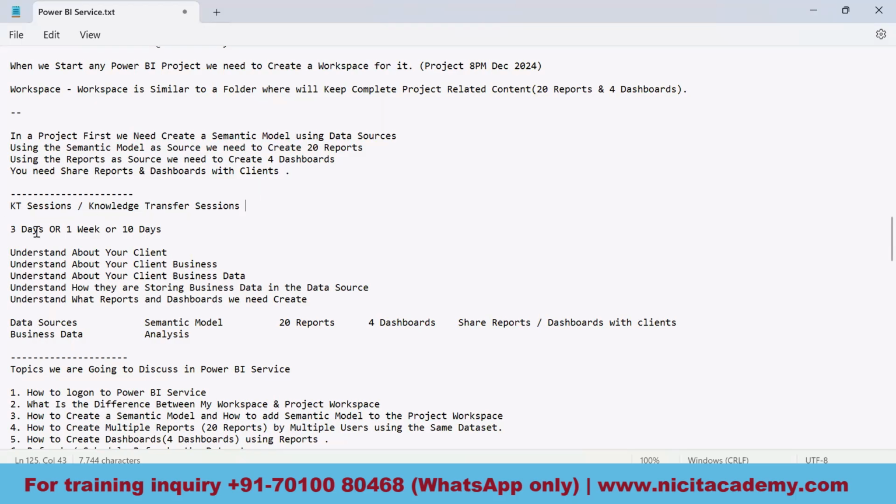It would be for three days. The KT can be 3 days, it can be for 1 week, or it can be for 10 days. The duration can vary as per the project, as per the complexity of the project. The duration of this KT session can vary.